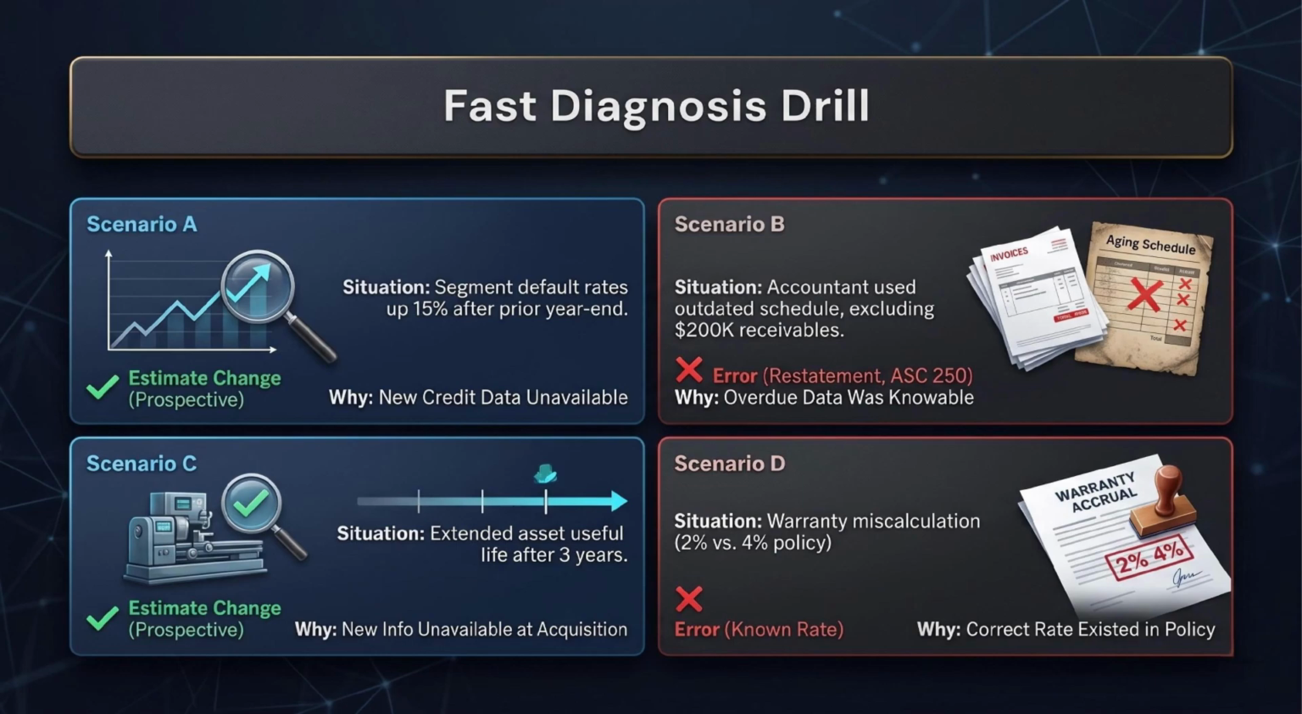An engineering inspection after 3 years showing a longer useful life points to an estimate change. A warranty accrual calculated at 2% when the written policy clearly required 4% points to an error. The pattern is clear. New evidence means estimate. Available facts ignored or misapplied means error.